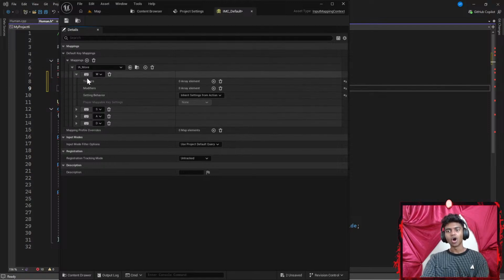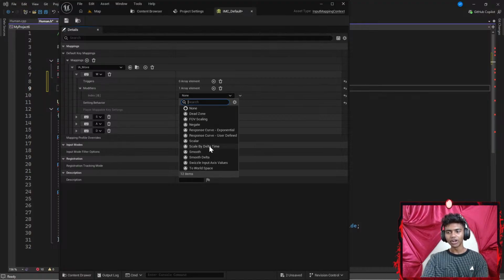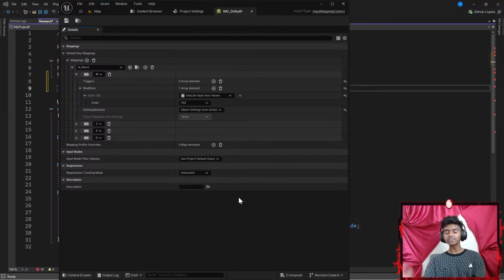Okay, now here's the thing. When I click W, do I need any modifiers? I might want to add a modifier of something like Swizzle Input Axis Values. This means I can move forward, but I'm going to close this here.